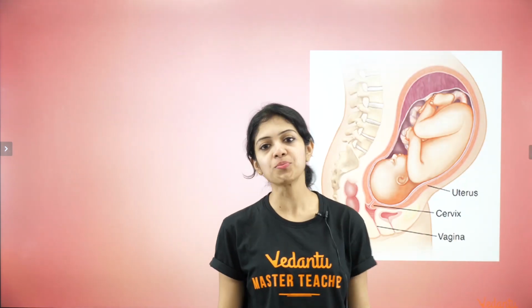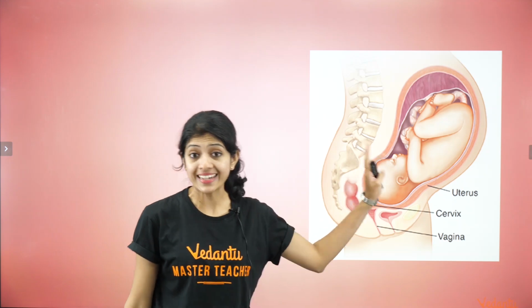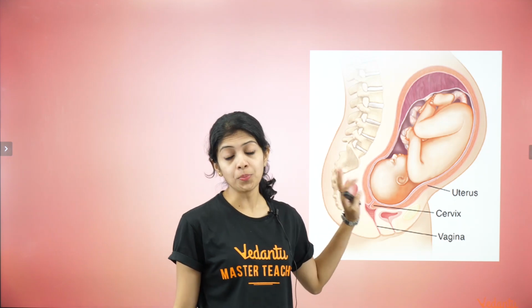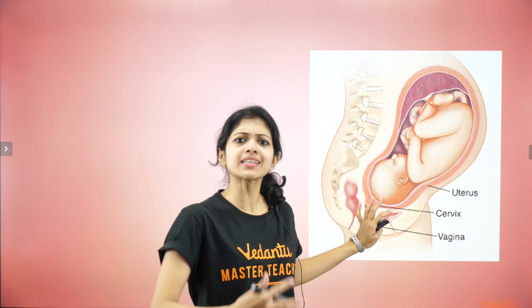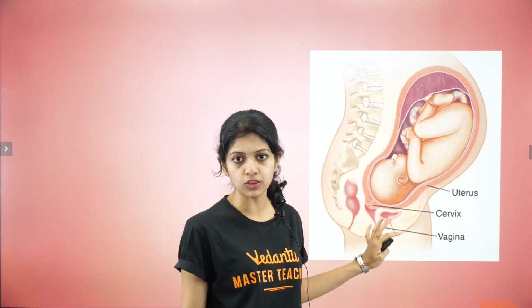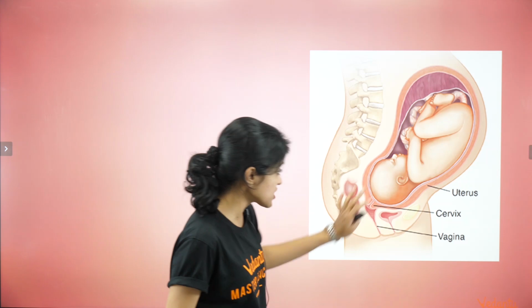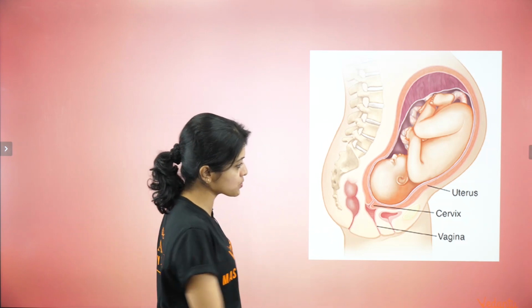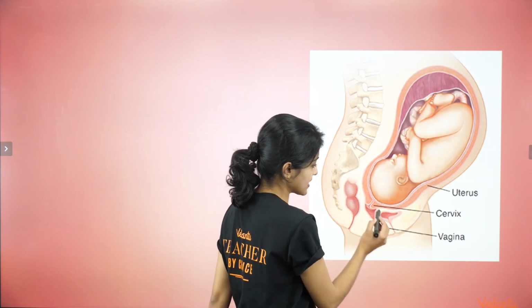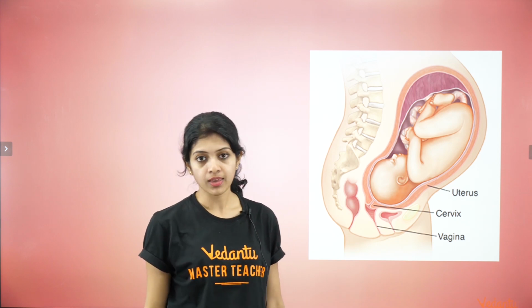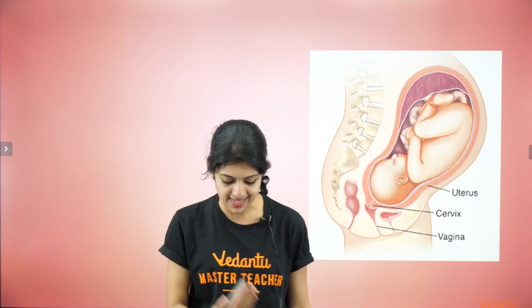Coming back to us humans, this is what a completely fully developed human fetus would look like towards the end of pregnancy, somewhere in the 9th month. You see that this is the uterus. This is the cervix, which is the opening of the uterus that opens into the birth canal or the vagina, right? So what happens after that? Once it's fully developed, what happens? That is yet another stage which we will be talking about.